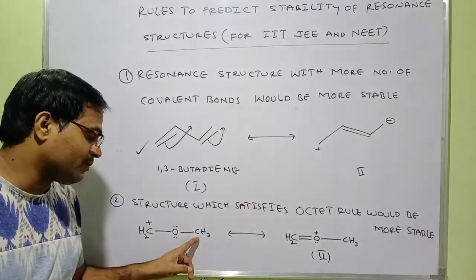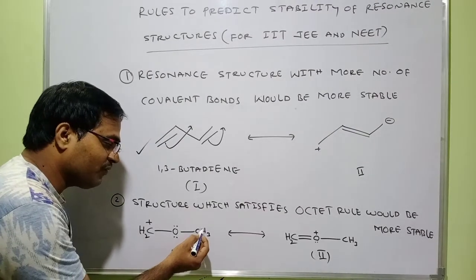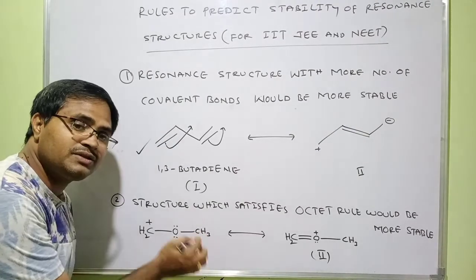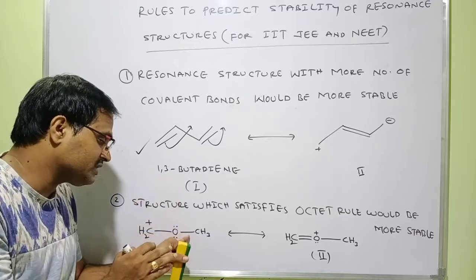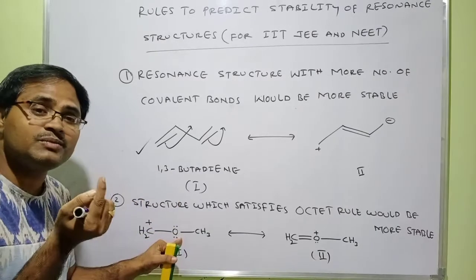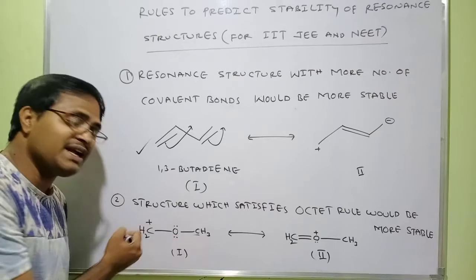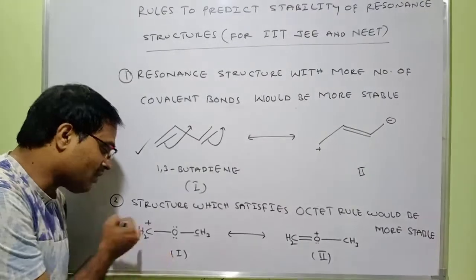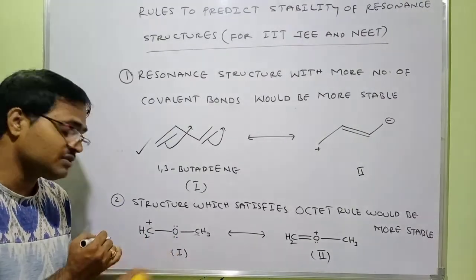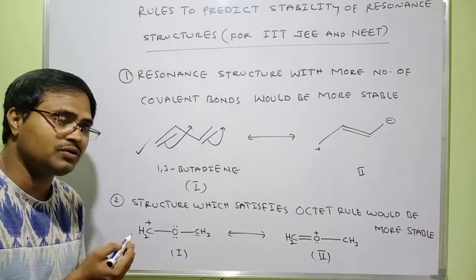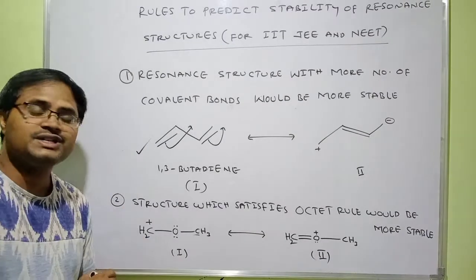So let us look at this carbon. This carbon is surrounded by 3 hydrogens. 3 hydrogens make 3 sigma bonds, right? 3 sigma bonds, and this side 1 sigma bond, so 4 sigma bonds. Each sigma bond carries 2 electrons, so 4 into 2 is 8 electrons. So this carbon will satisfy the octet rule. This oxygen also satisfies the octet rule. But the other carbon doesn't satisfy.